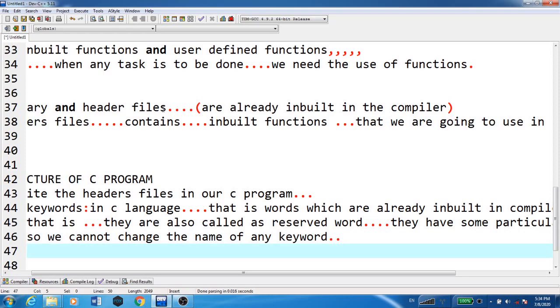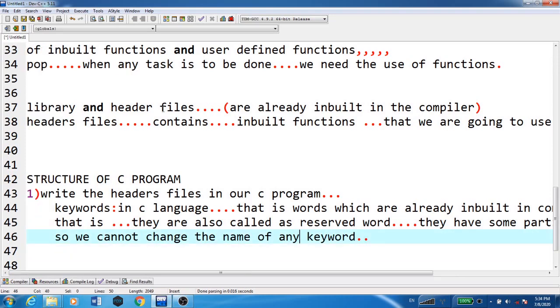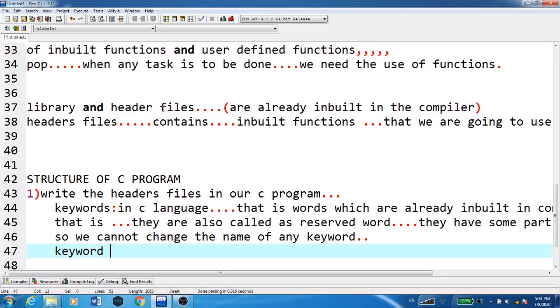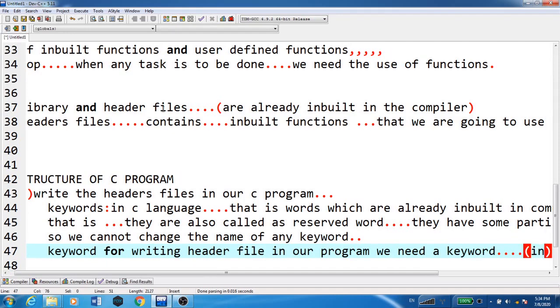Now here, the first point in the structure of a C program is that we are going to include the header files, right? For that, we have a keyword called include. So for writing a header file in our program, we need the keyword include.